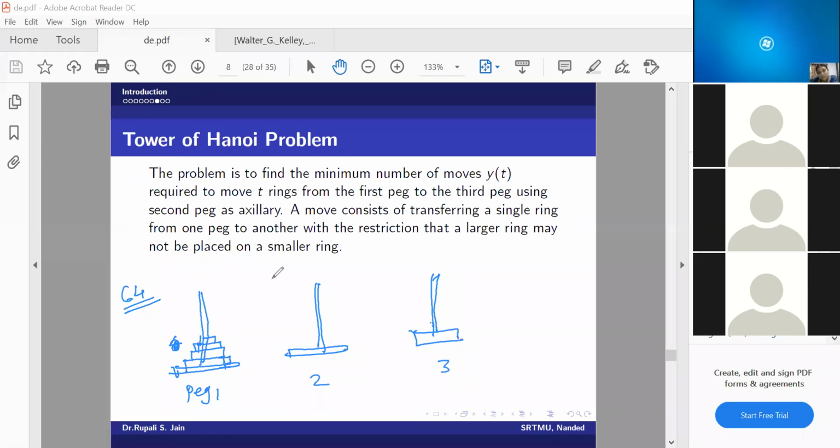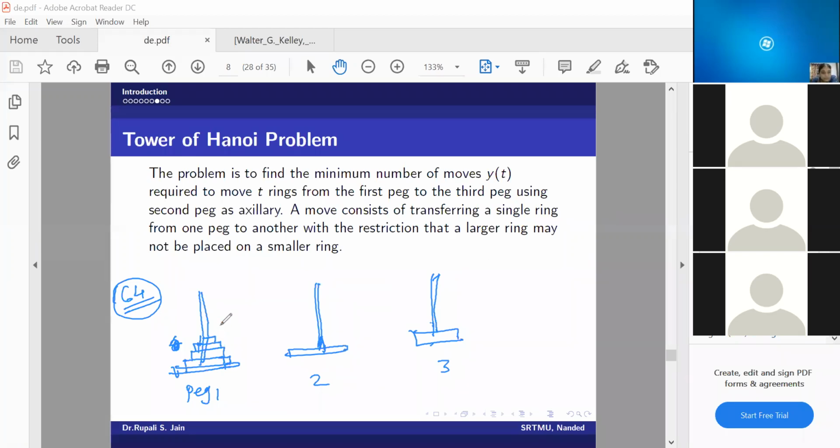किती मिनिमम नंबर ऑफ मूव्स मध्ये मी हे सेकंड मध्ये किंवा थर्ड मध्ये कोणत्याही एकामध्ये ट्रान्सफर करायचे आहेत मला. या सगळ्या 64 रिंग्स, I need to transfer to second or third. Suppose I want to transfer it to third using this one more rod. But there are conditions also, restrictions. Only one ring I can move at a time.